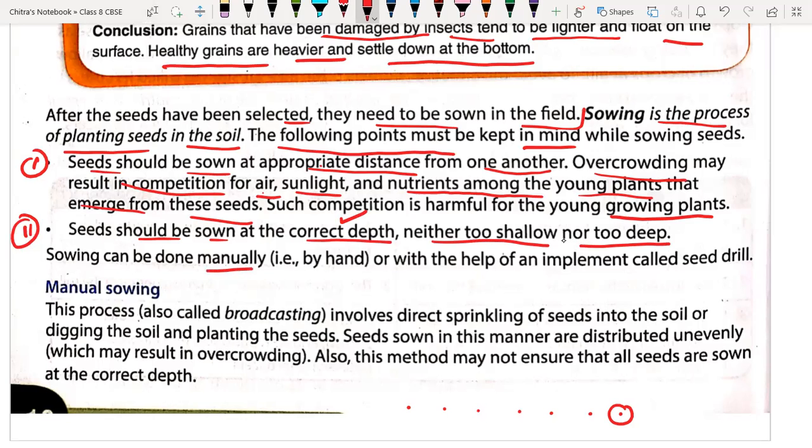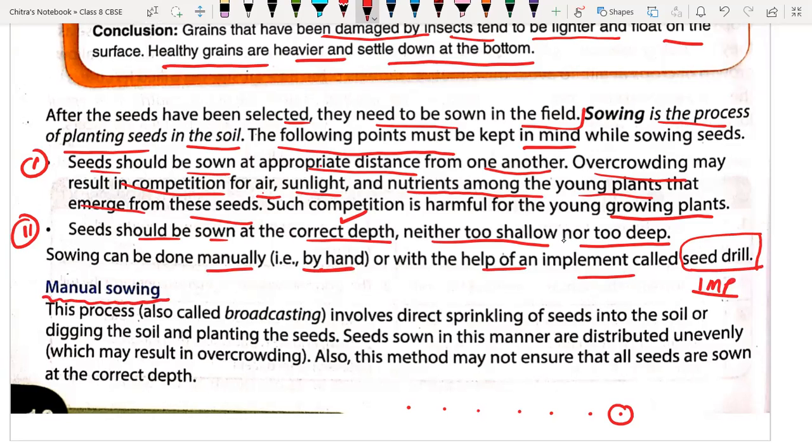Sowing can be done manually, by hand, or with the help of an implement called a seed drill. So just remember the instrument which is used for sowing seed is called a seed drill. A seed drill is the device which is used to sow seed in the crop field. And manually we can sow the seed with the help of hands. Now we have to understand both one by one. First we are going to understand the manual sowing of seed.